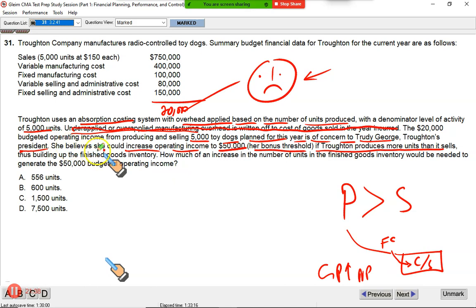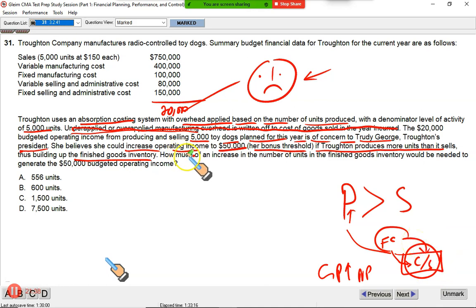She believes that she could increase operating income to $50,000 if Troughton produces more units than it sells. Means you produce more than you can sell, so that you are building up the finished goods inventory. There is more finished goods inventory, and that finished goods inventory will carry a lot of fixed cost, which is hidden in the closing stock. And this is what will cause the profit to go up, because the cost is absorbed into the finished goods. It doesn't get expensed, so you get more profit.